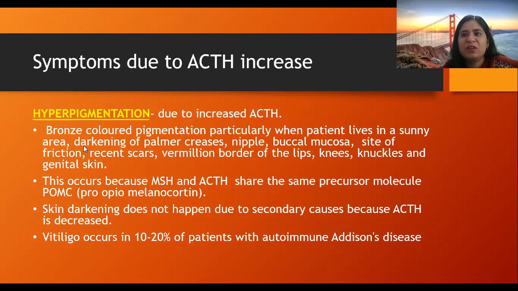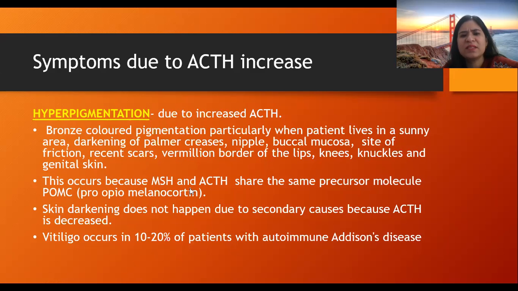If the patient lives in a tropical area where the sun shines a lot, with a lot of sun exposure, the patient will experience darkening of palmar creases, nipples, buccal mucosa, sites of friction, recent scars, vermilion border of the lips, knees, knuckles, and genital skin.